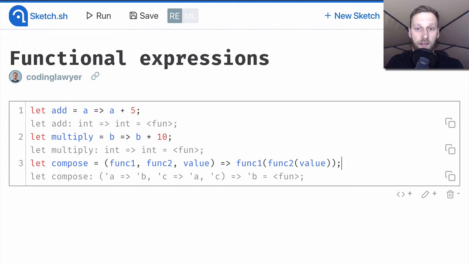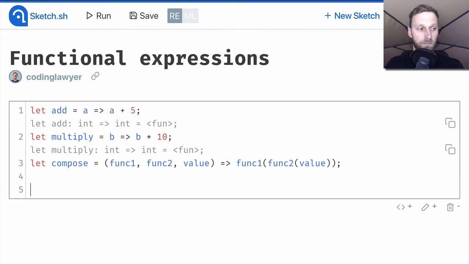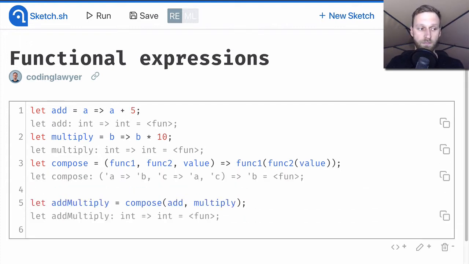For better understanding, let's call this function in 2 phases. In the first phase, we pass only 2 functional arguments. We pass add and multiply functions to the compose function.